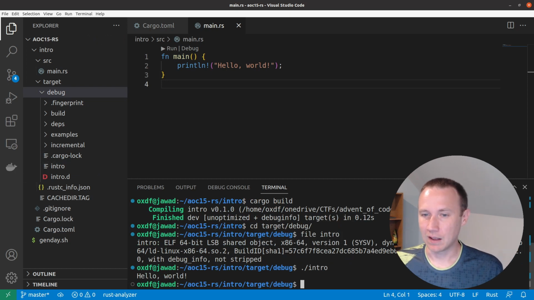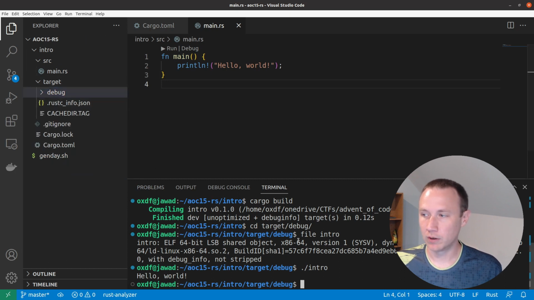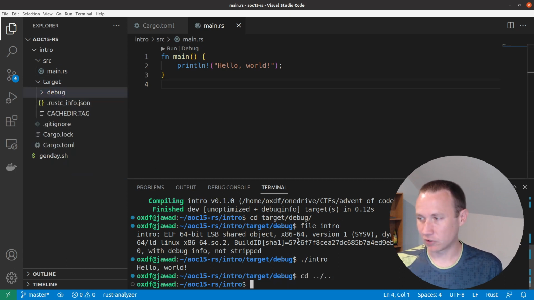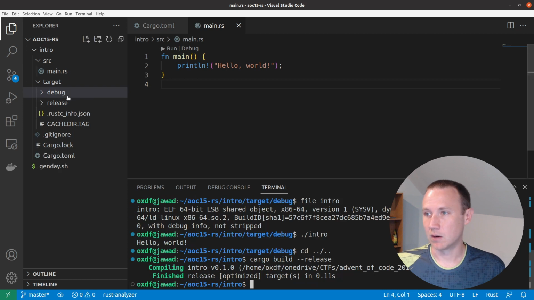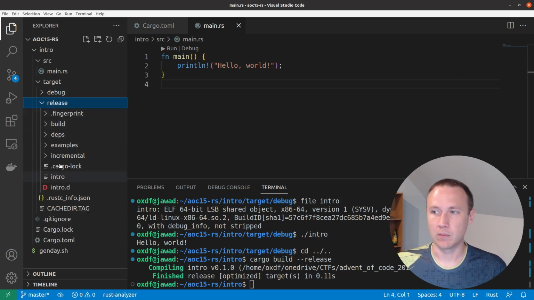With that, one other note: you'll see this is building in the debug folder. If I ever wanted to build something for production, I would do cargo build with dash release. And it's going to build that into the release folder. This is going to be a slightly different version without the debug information that you might pick up with GDB and things like that.